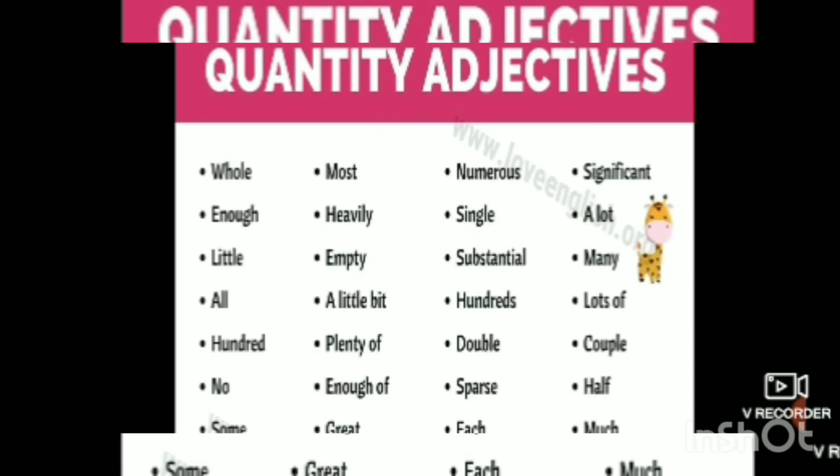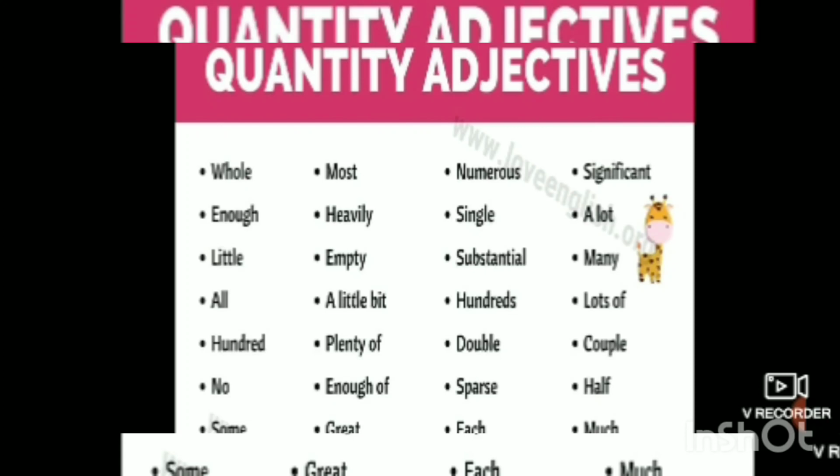Here you will see the difference. 100, though it is 100, is in the singular form, and in hundreds of, we get the plural form. So double, sparse, each, significant, a lot, many, lots of, couple.